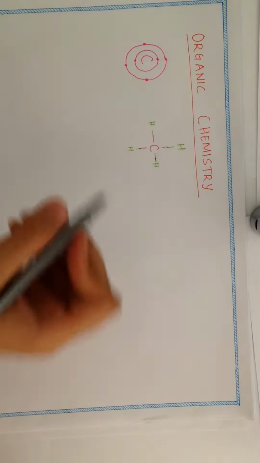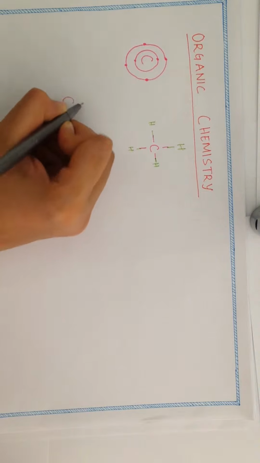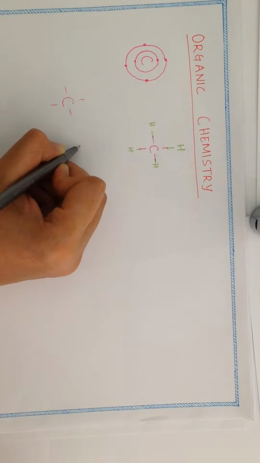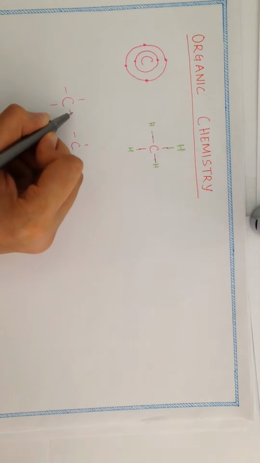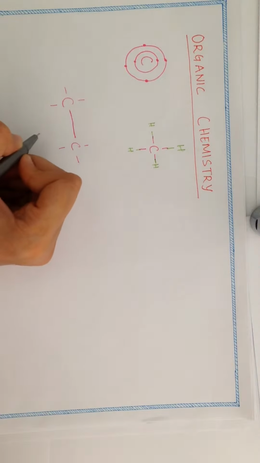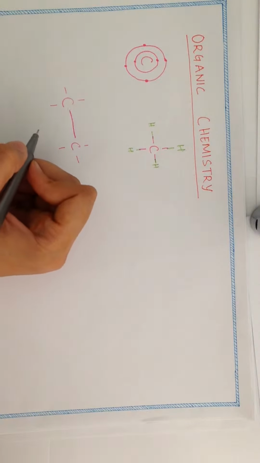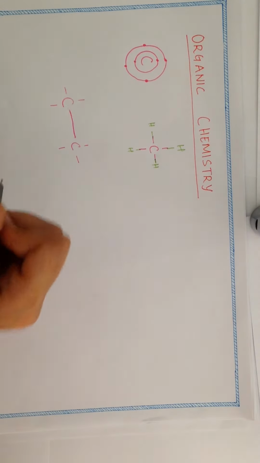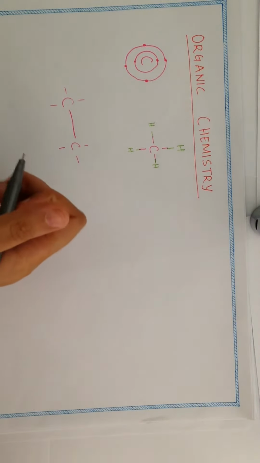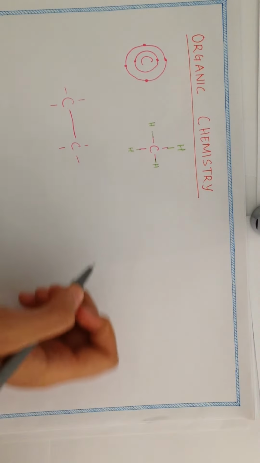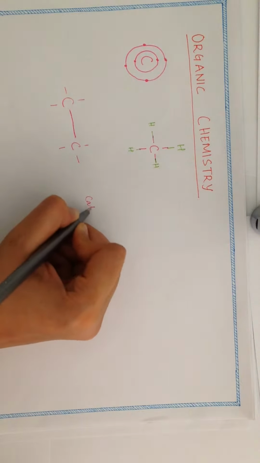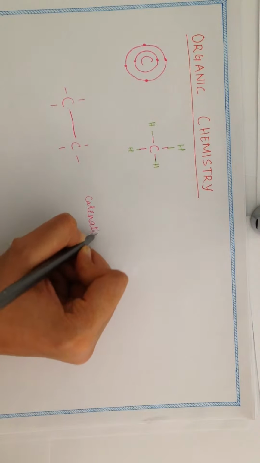Now we also saw, what if a carbon which has 4 hands combines with another carbon which also has 4 hands? Are they able to join one hand in the middle to form a stable compound? The answer is yes, and this is a remarkable capability of carbon to form bonds with each other, to form long chains. This is called catenation.